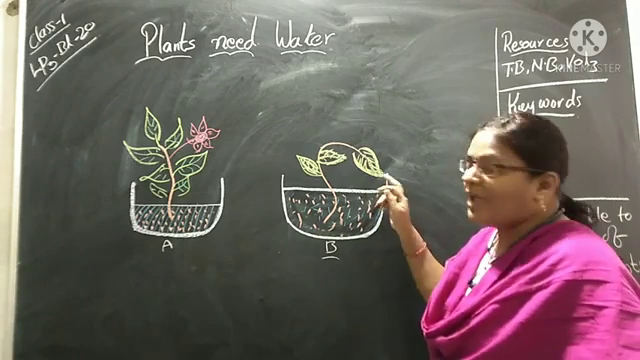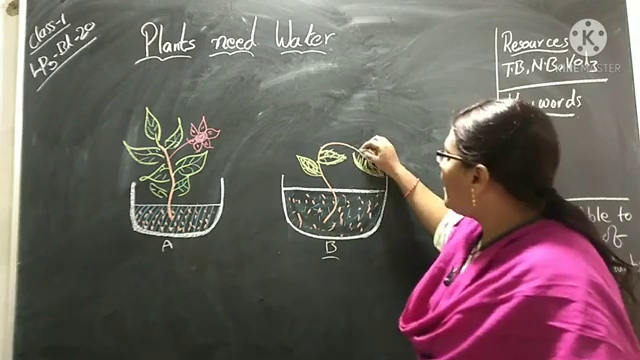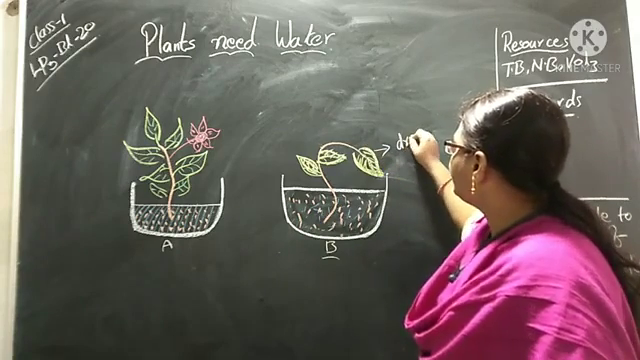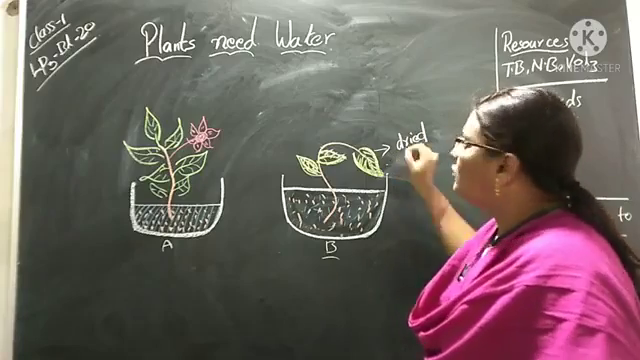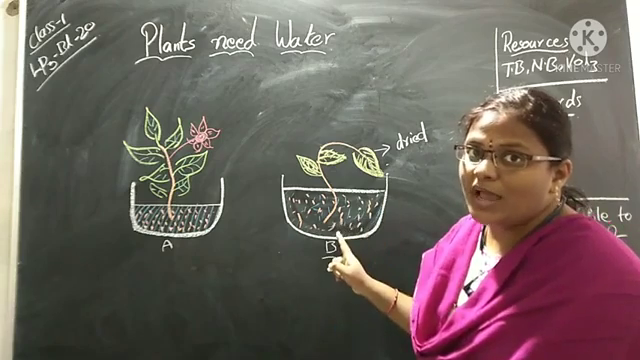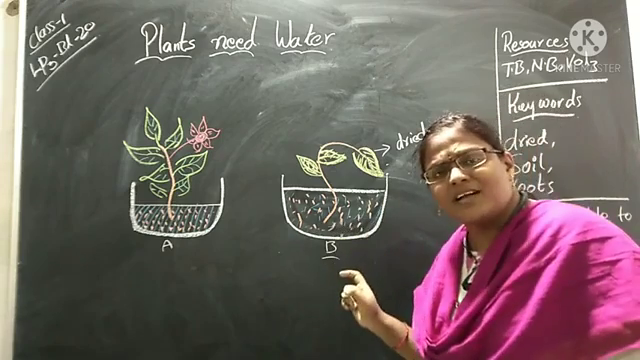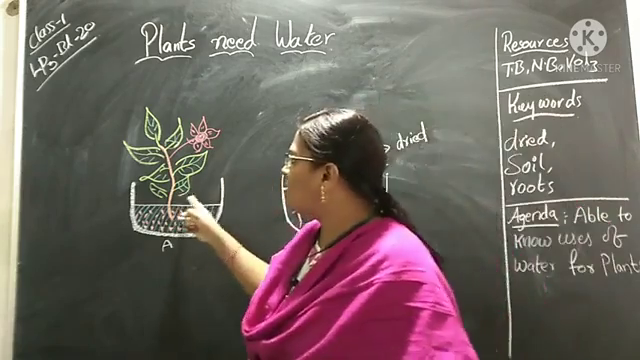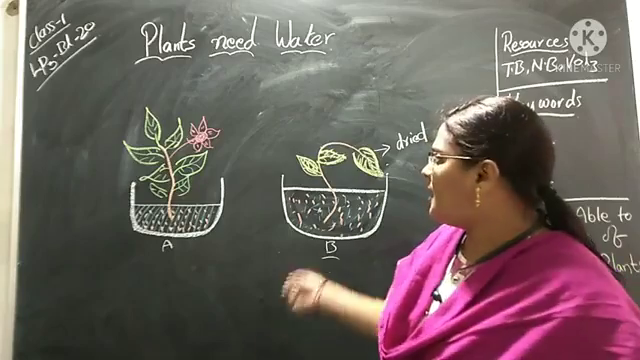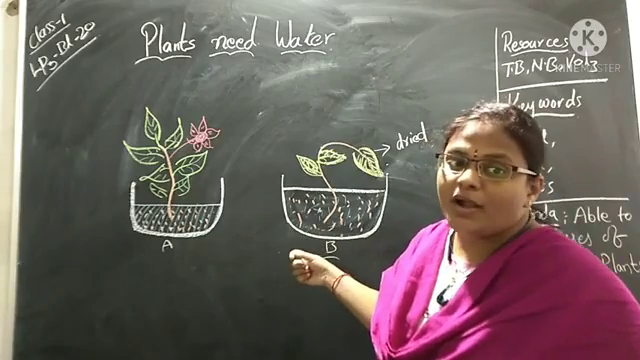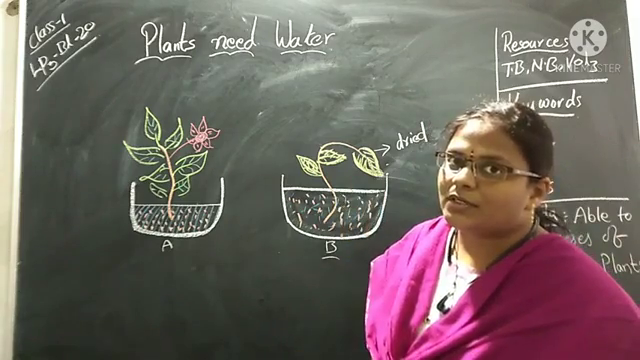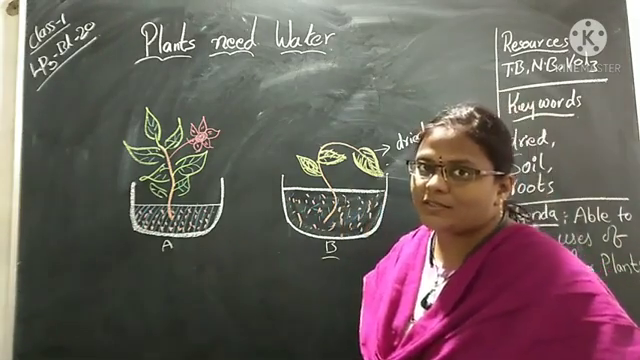You can see yellow color leaves. What is the meaning of yellow color leaves? Dried. So the leaves were dried. The plant became weak. It is ready to dry. Why is it ready to dry? What is the difference between this and this? Think and tell me. What do you think would happen to this plant by comparing to that plant?